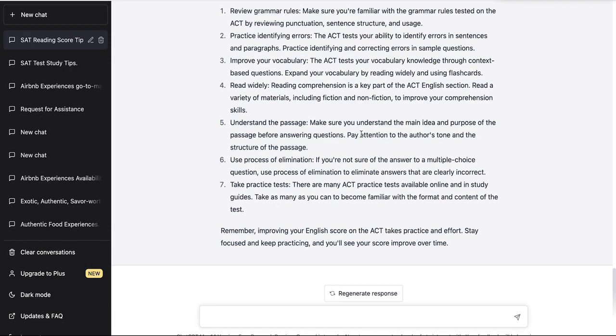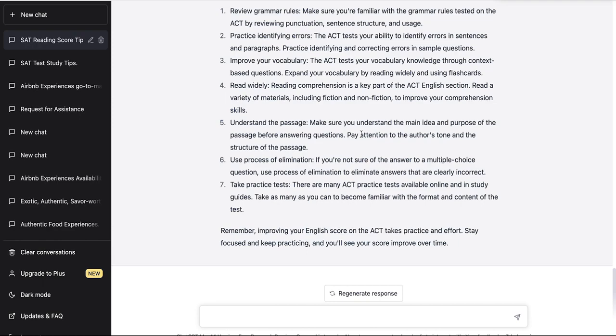So that you're better prepared to face those specific questions when you do meet them on test day. Improve your vocabulary. Yes, improving your vocabulary is also a definite must. There are questions in there that ask you straight up, hey, how does this vocabulary fit within this passage? Number 4, read wisely. Yeah, so reading comprehension is a key part of the ACT English section. Read a variety of material, including fiction and nonfiction, to improve your comprehension skills. Yes, I would add to that, read from different times, right? As we discussed previously.